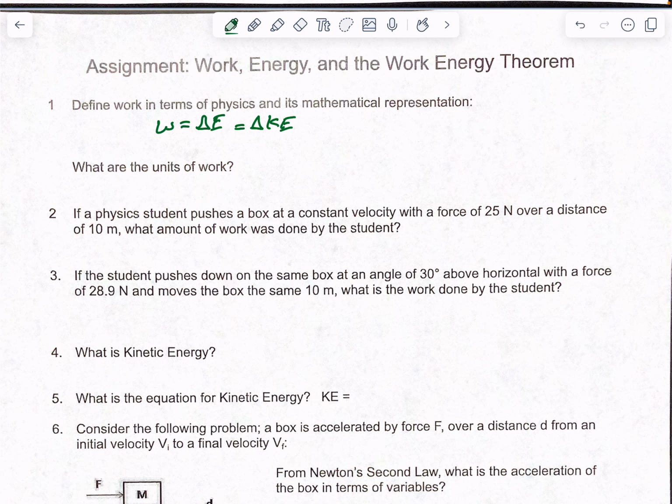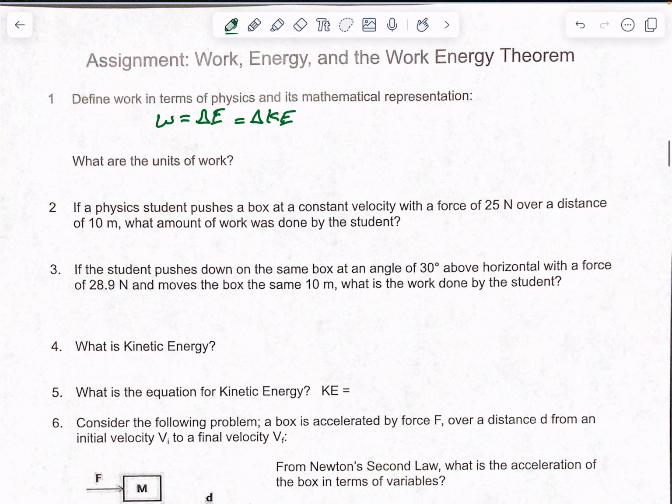Now, work is also done by applying a force over a distance. So work equals force times distance. So our force has to be applied in the same direction as our distance. So remember, just watch out for things like this.